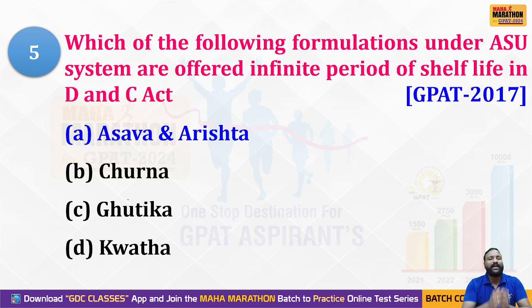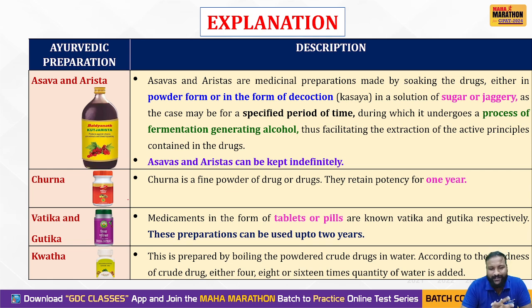Yes, Asava and Aristas have the infinite period of shelf life. Why? We'll see the explanation. Yes, because these formulations produce self-generating alcohol, due to the process called fermentation included in the manufacturing.